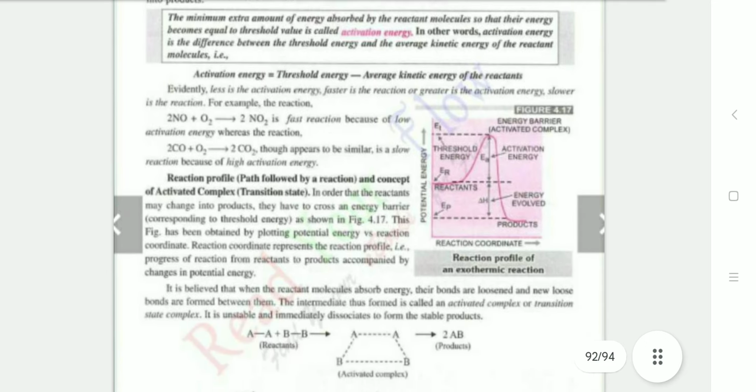The next is the activation energy. The minimum extra amount of energy absorbed by the reactant molecules so that their energy becomes equal to the threshold value is called activation energy. In other words, activation energy is the difference between the threshold energy and the average kinetic energy of the reactant molecules. Activation energy is equal to threshold energy minus average kinetic energy of the reactants. Evidently, the less the activation energy, the faster is the reaction, or the greater the activation energy, the slower is the reaction. For example, 2NO plus O2 forming 2NO2 is a reaction with low activation energy, whereas the reaction 2CO plus O2 forming 2CO2 is similar but slow, with higher activation energy.